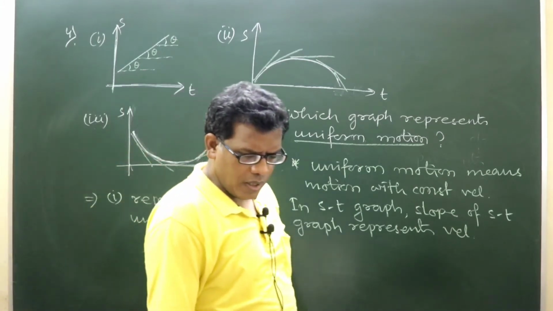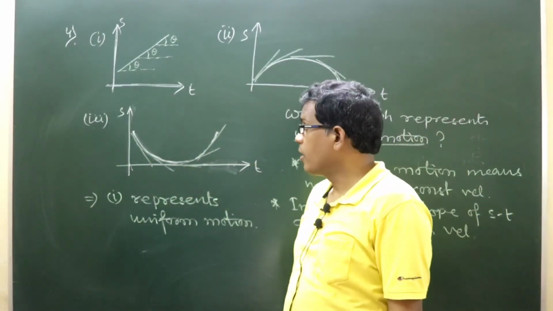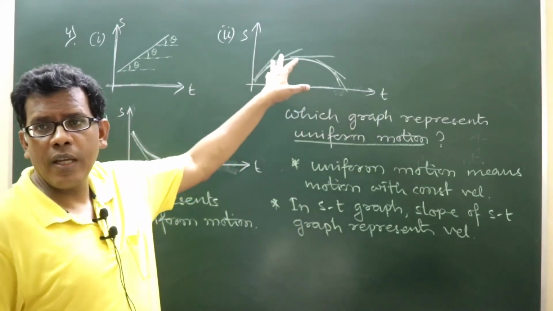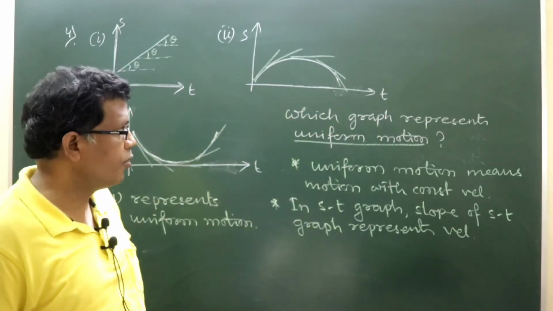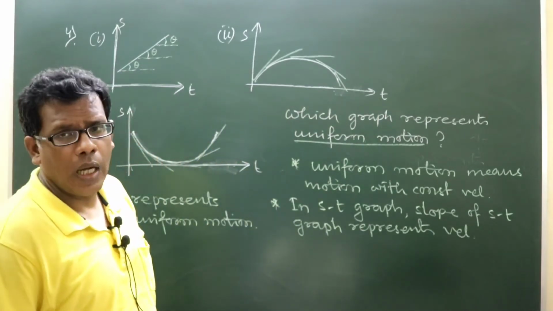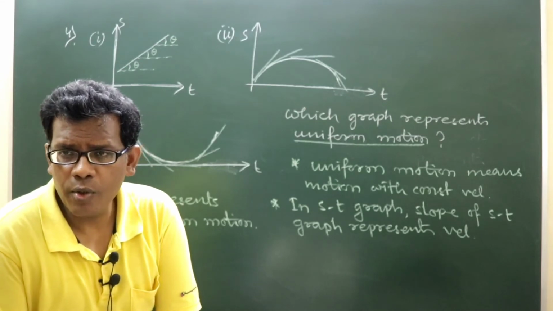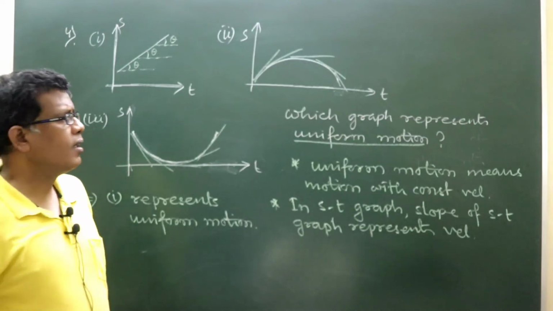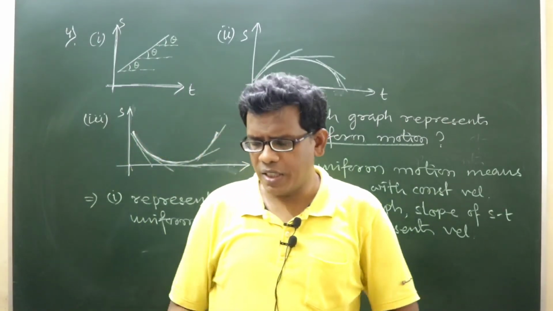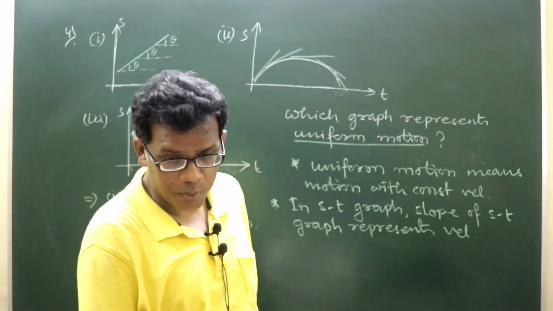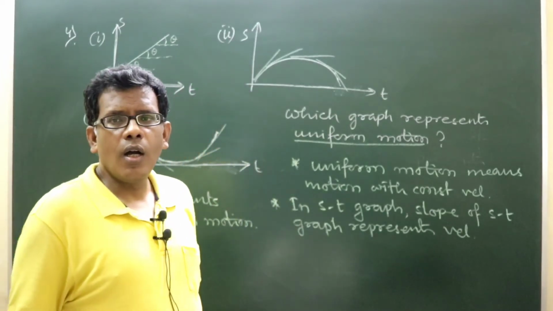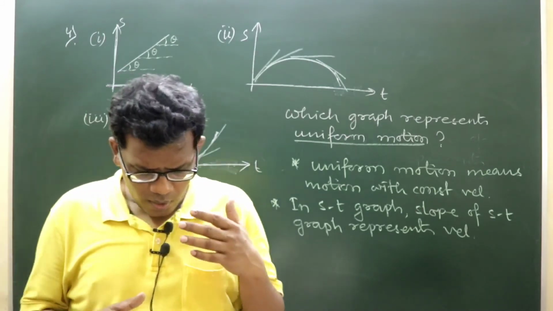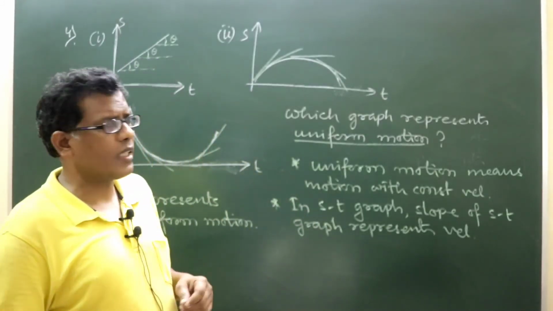Okay. Now I would like to ask one more question. Coming to graph 2, how will you comment about the velocity? What do you think about the velocity character of the particle as per graph 2? How will you express the velocity of the moving particle as per graph 2?